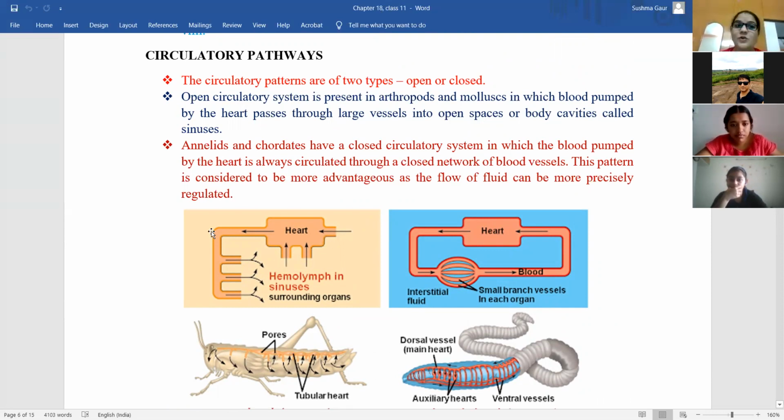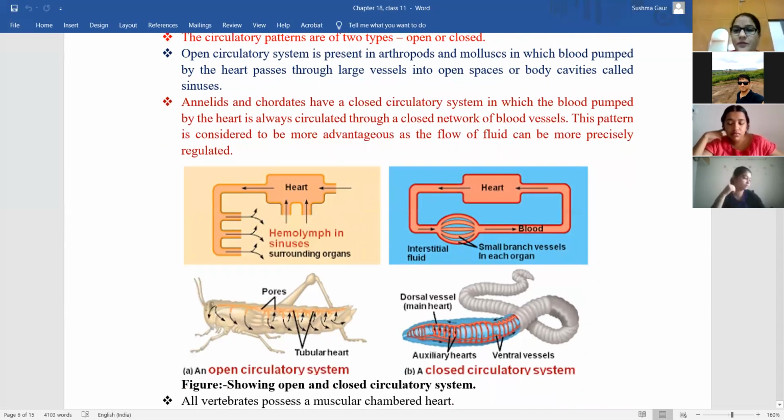So what will happen during the open circulatory system? The blood is pumped out of the heart directly into the external surroundings. Capillaries are not present there to carry the blood. Yes, ma'am. Got it.